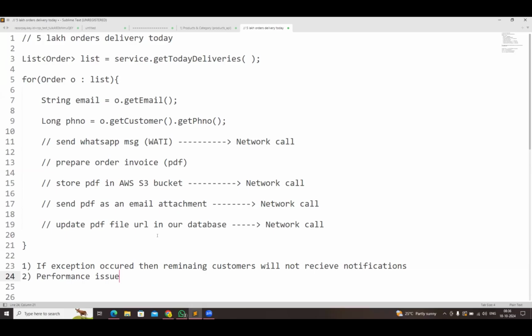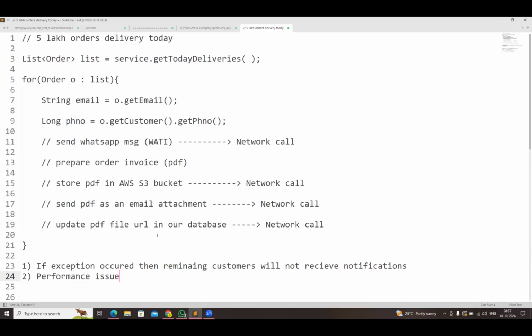I want that implementation. I have already faced this problem in the Deloitte company, because I had implemented one bad job in Deloitte. There also was the same requirement. We need to send notifications to the customers regarding their health insurance expiry date. When the customer's health insurance is getting expired, we need to generate a PDF and send the PDF to the customer's email as an attachment. And we need to store the PDF in the S3 bucket. We need to send the message to the customers on WhatsApp. So that logic was there.